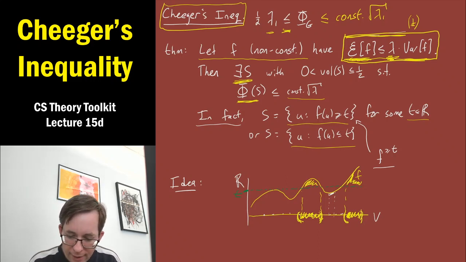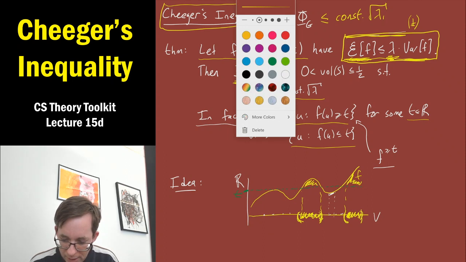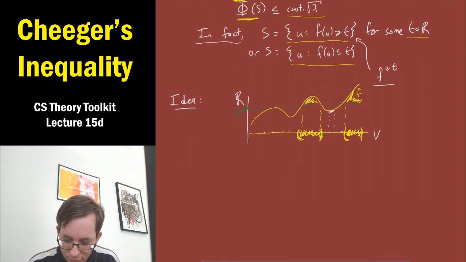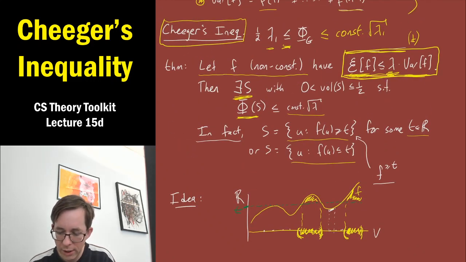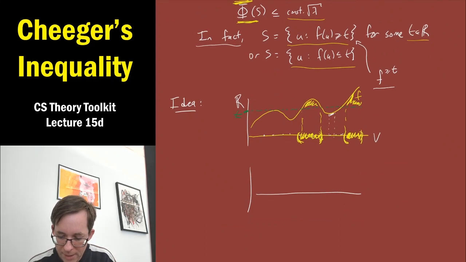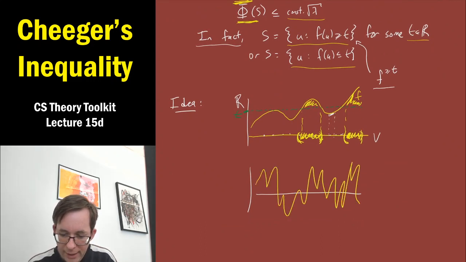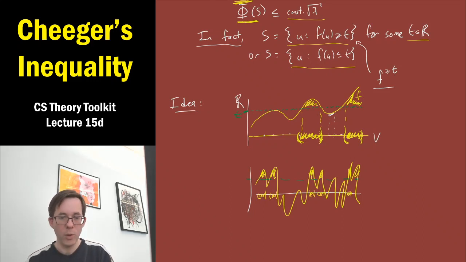And perhaps you can imagine that if f were not smooth, not Lipschitz, if f's Rayleigh quotient, its lambda, were very large, maybe that means f is an extremely wiggly function. In that case, you might imagine that exactly this strategy of taking a level set will not work out so well. You would get a huge number of disjoint chunks, and there'd be a very big boundary size to them. So this is the idea of the proof, if you will.